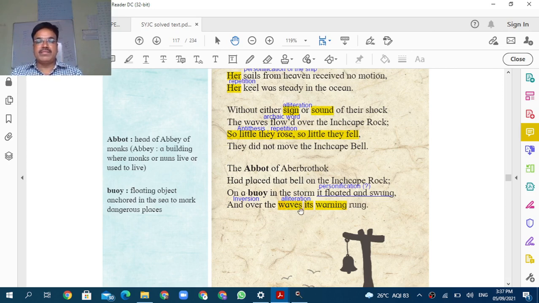त्या बेलचा आवाज यायचा. बेलचा आवाज आल्यानंतर त्या जहाजांच्या लोकांना समजायचं, oh, it's a warning bell, there may be some problematic situation, and so they go away from that place. That is, the voyagers, the sailors, get an idea about that place. Oh, it is a dangerous place because there is a ringing sound of this Inchcape bell. Okay, ह्या बेलचा त्यांना जेव्हा आवाज येत होता तेव्हा ते दूर जायचे.